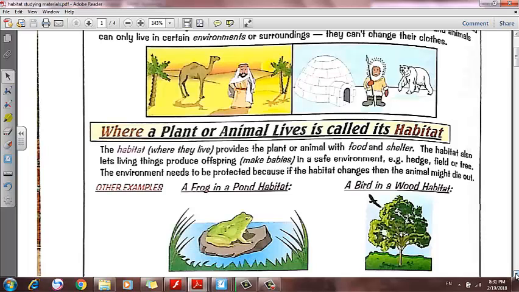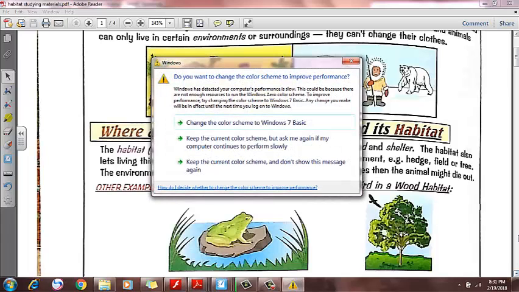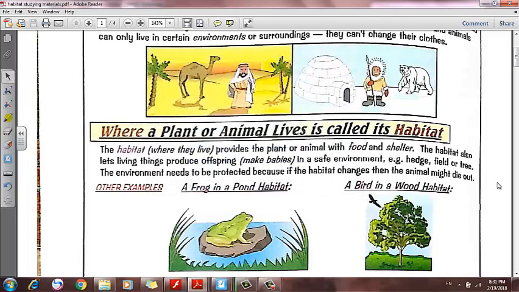The habitat of an animal or a plant must give it three things: shelter, a place to live in; food, water and oxygen: food, something to eat; water, to drink; air, to breathe; and a safe place to give babies, a safe place to produce offspring.